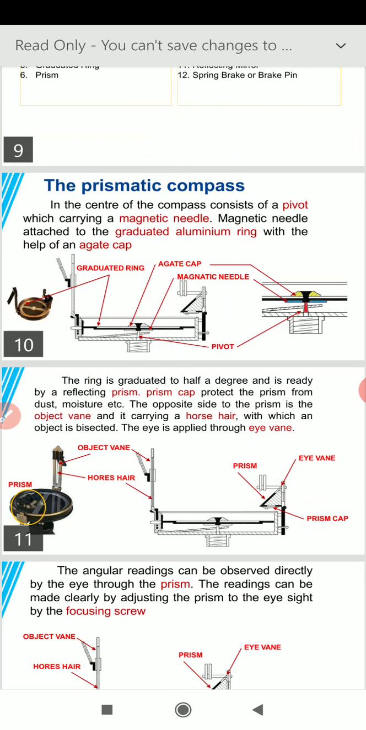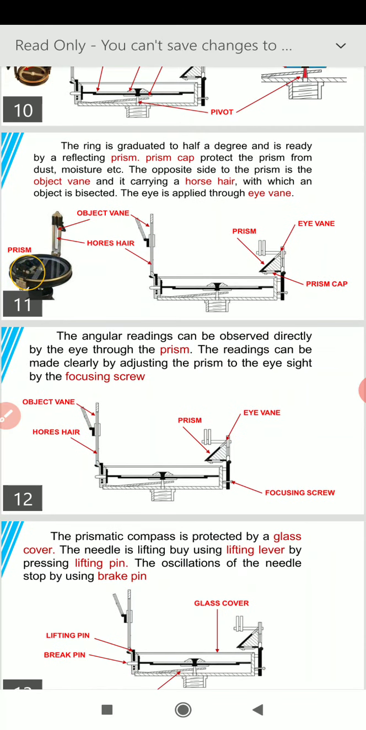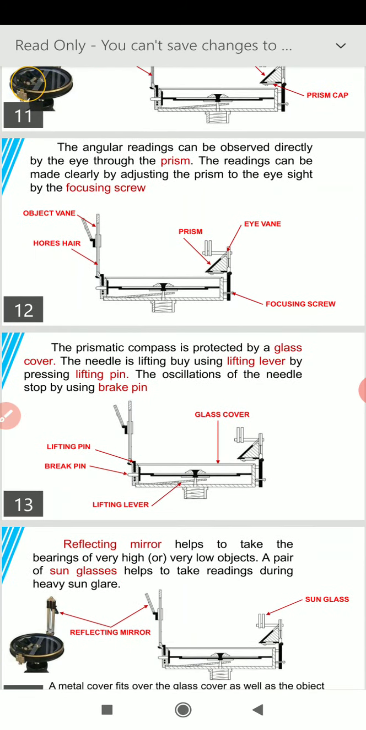And the prism will help in reading the graduated circle and getting an accurate reading. The angular readings can be observed directly by the eye through the prism also. The readings can be made clearly by adjusting the prism to the eyesight by the focusing screw. So this focusing screw helps in focusing the prism, as every person has a different eyesight, so it helps in getting a clear reading. The prismatic compass is protected by a glass cover.